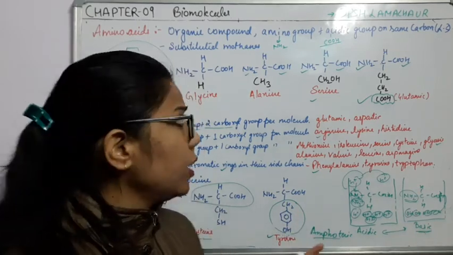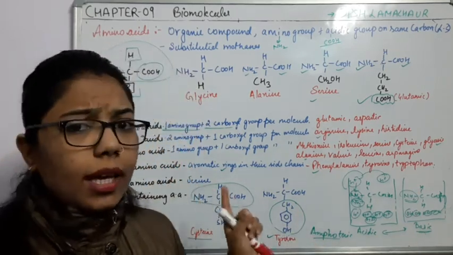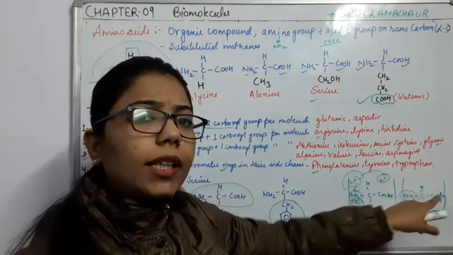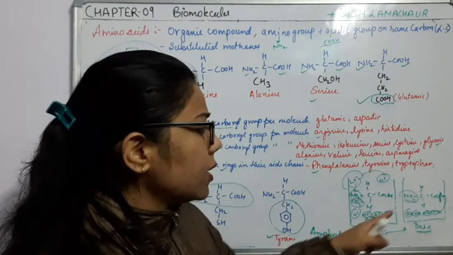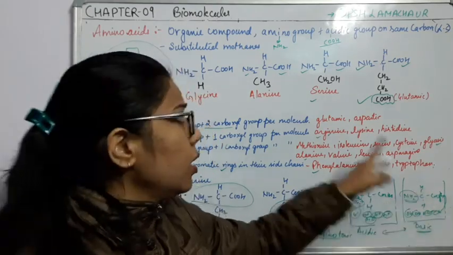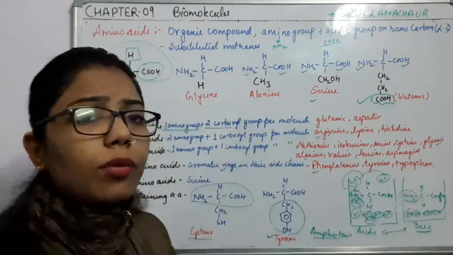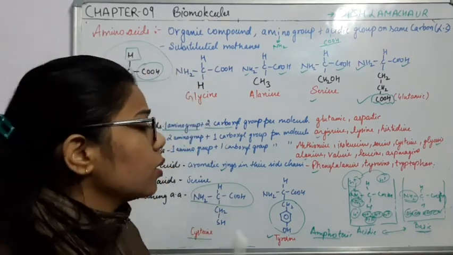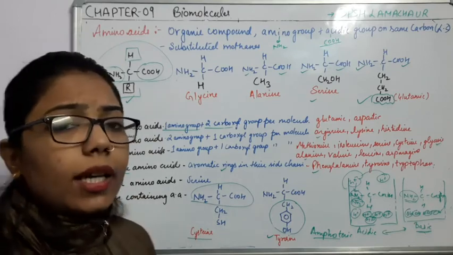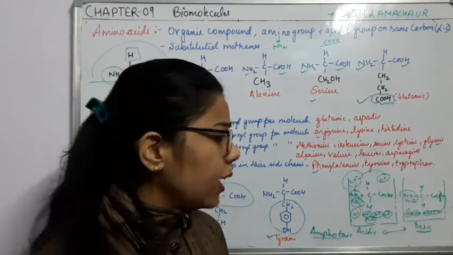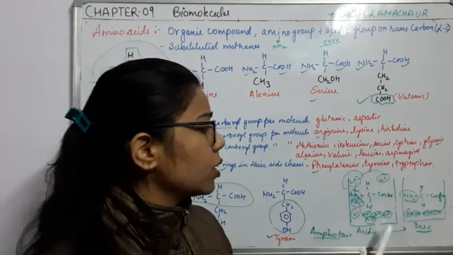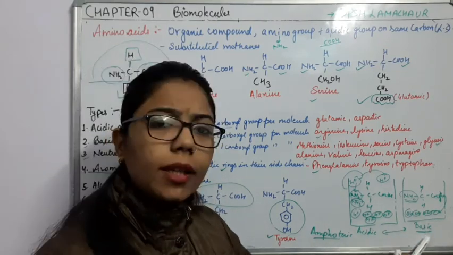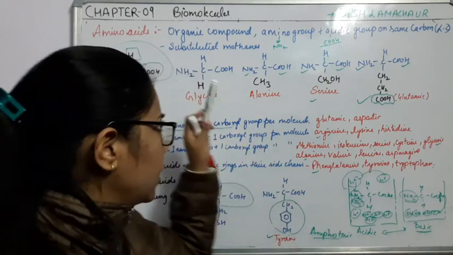Zwitterion means in which there is both acidic as well as basic nature on the same molecule, and the carbon in which different types of groups are present is known as the chiral carbon. So we can say that the amino acid can act as a zwitterion, and they are amphoteric in nature because they can change their nature according to the medium.